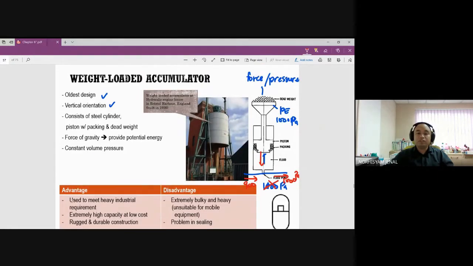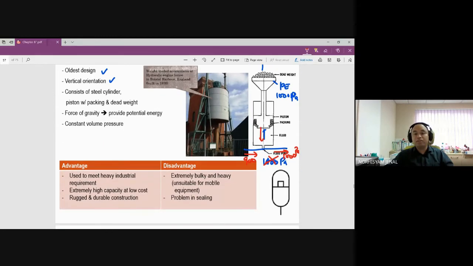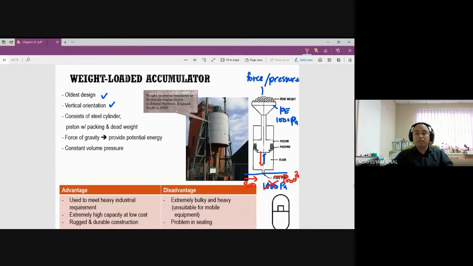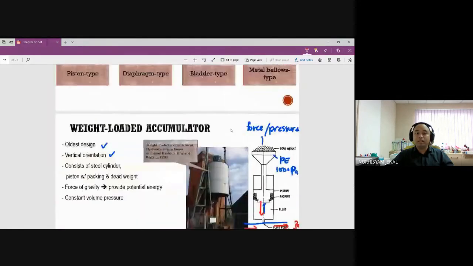So the advantage of this is that it is used for heavy industry: extremely high capacity at low cost, rugged and durable. Rugged, because this is mechanically weight, so the weight is stable. The disadvantage is that it is extremely bulky and heavy, unsuitable for mobile equipment because this is an old design. We have to control that weight. We also have problems in sealing because we have corrosion and so on. So that will be number one, weight loaded.